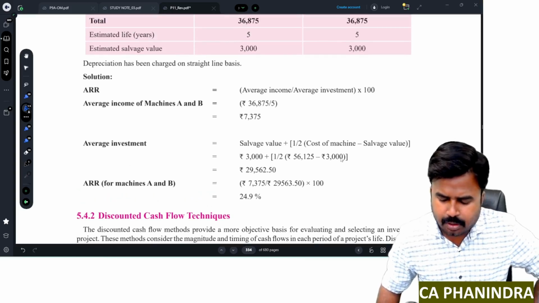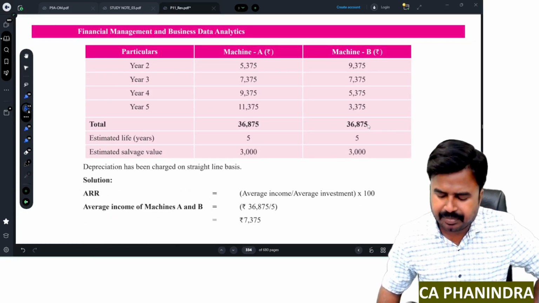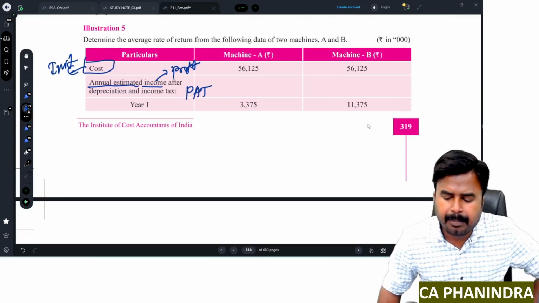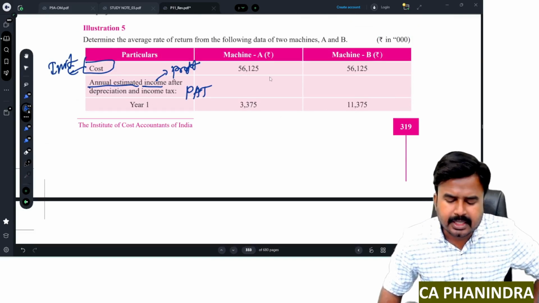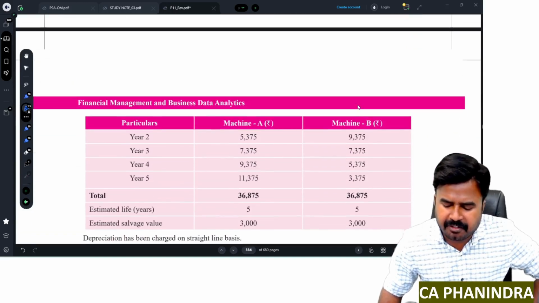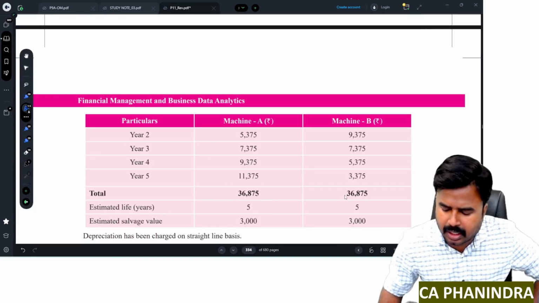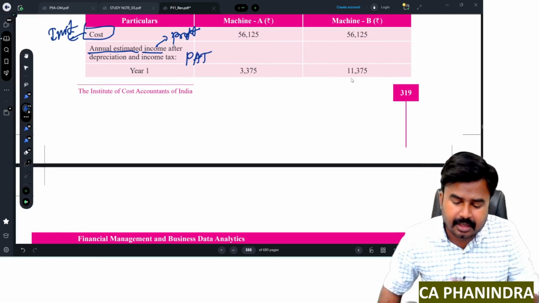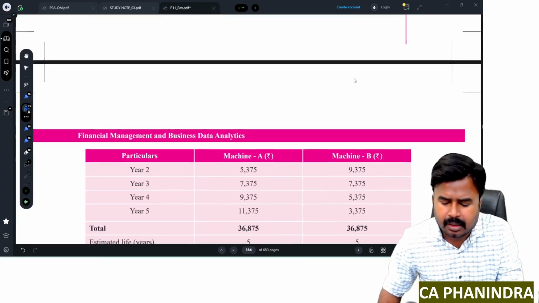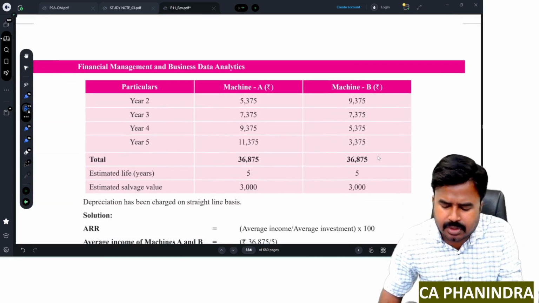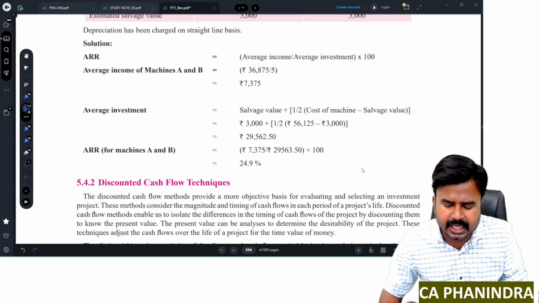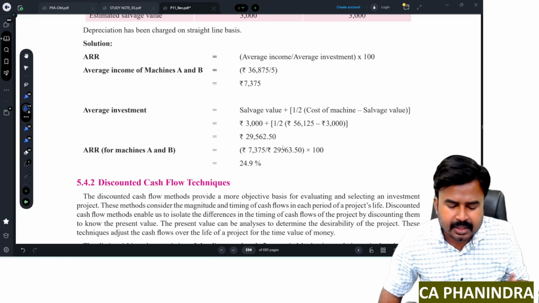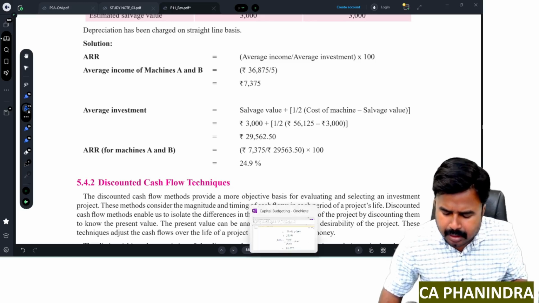For both the machines, they got the same number. Why? Because the total is same. See, you can do this computation for machine B also. Since your investment is same, even though the profits for all the 5 years are different, the total remains same. Even though the profit after tax are different for machine A and machine B, the aggregate number is same, so that you'll get the same average profit after tax, same salvage value, same project life, same ARR you'll get. See, this computation is applicable for both the machines.